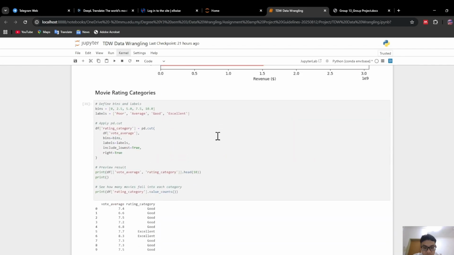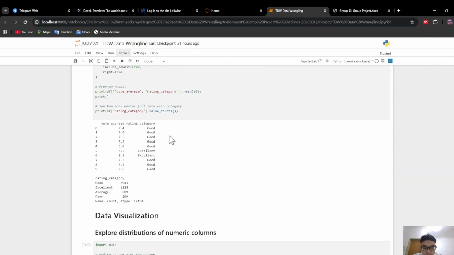Next, we also apply a technique called binning. Here, we divide the vote average into 4 categories, which are poor, average, good, and excellent. This transformation makes continuous rating much easier to interpret, and the result is stored inside a new column called rating categories.